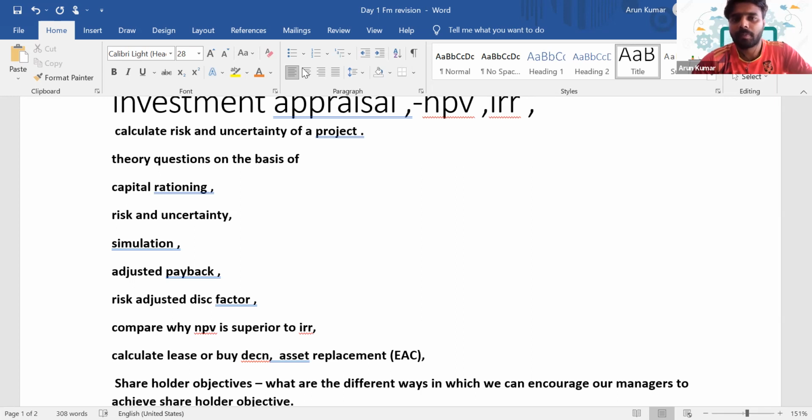Which one will you support? You get me? You have calculated the NPV, IRR, ROCE, and payback of four different projects, and you have to make a decision on the basis of this analysis. So which factor will you consider to make an ultimate decision? Will you make a decision based on NPV or IRR or payback or ROCE? Which factor will you consider?